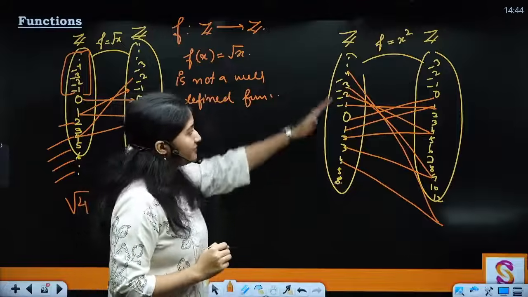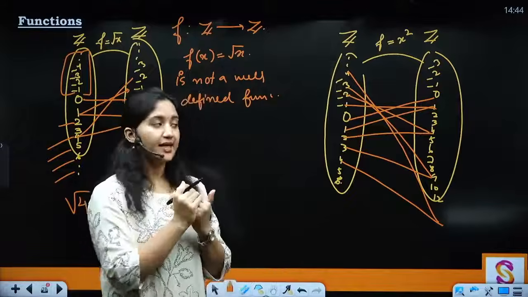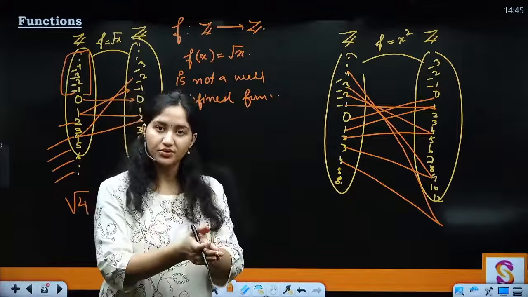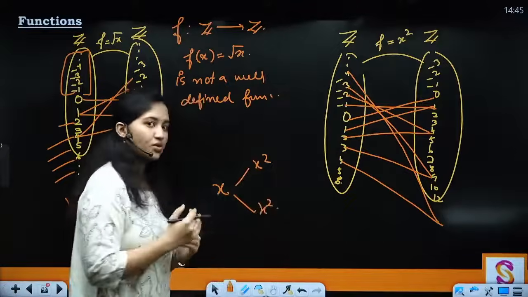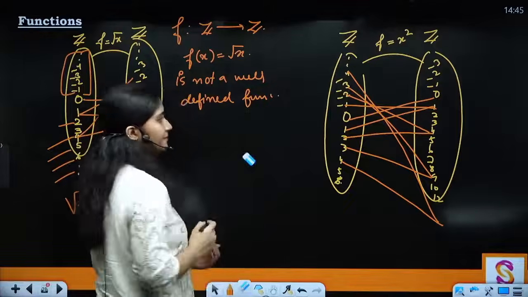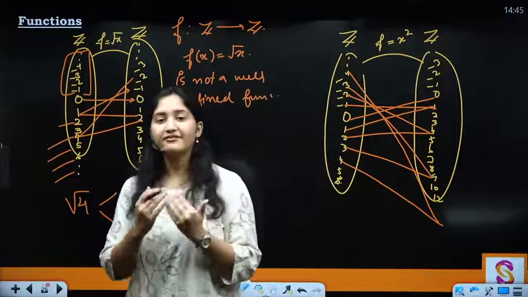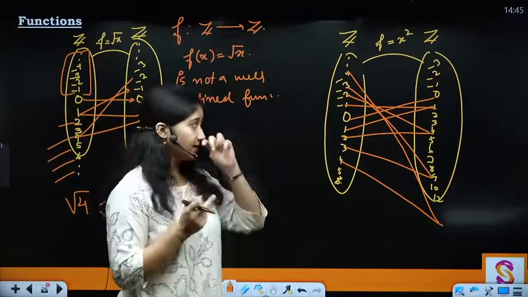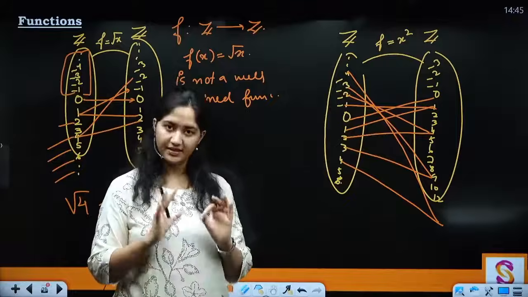So can I see that every element of this set is going to have an image? The square of every number is possible, okay? And also no one number or element is giving me two outputs. That means for one number x, there cannot be two x squares possible. Square is always going to give me only one image, right? So both your properties are being satisfied here. One confusion can be that the elements here are not related, but we are defining functions. So in order to define a function, only two things are important. First is that every element must be related, and the second is that one element must not give me two images.